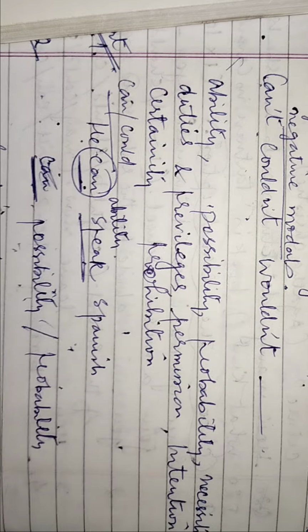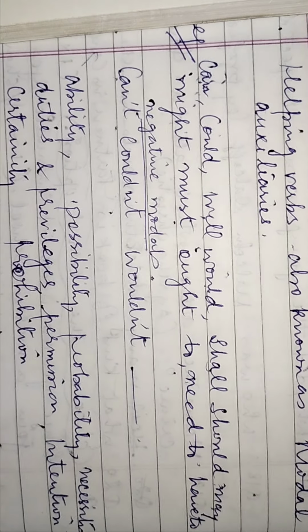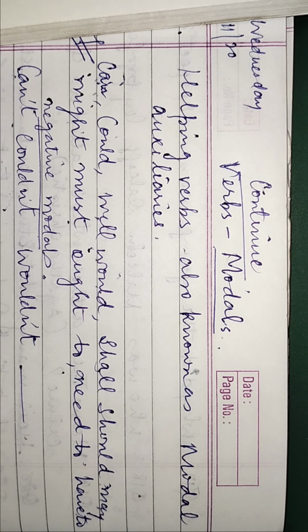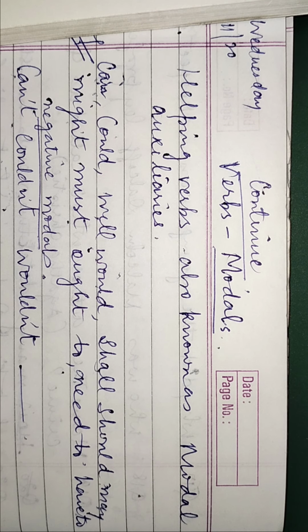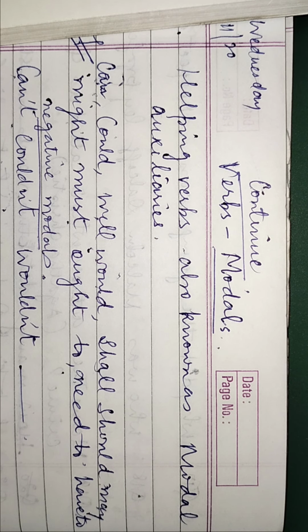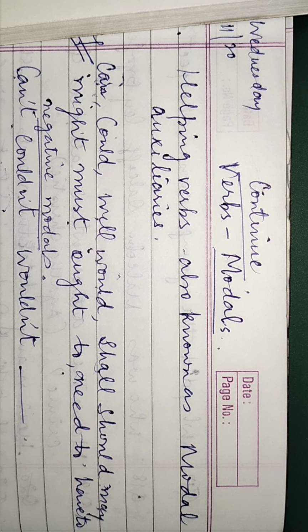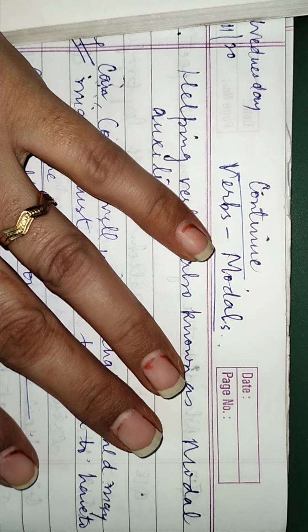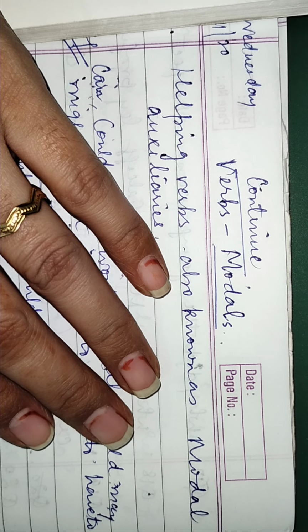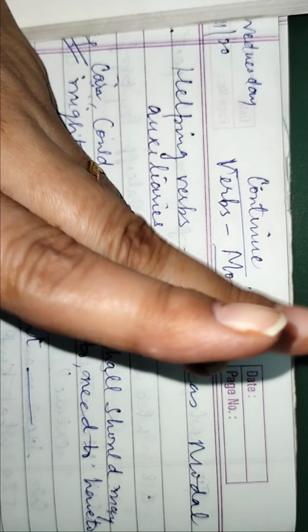Now I am talking about the chart on page number 71. So I am discussing the usage of may, might, may not and might not. So listen carefully. It is on the page number 71. Chart of may, might, may not or might not. So if I say, may I take some sheets of paper, that means it is showing the request. May I take some? Simply it's a request.